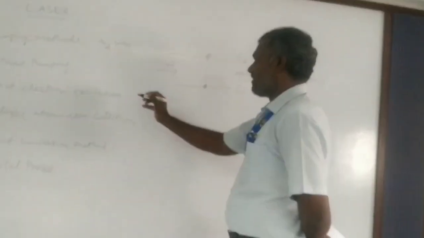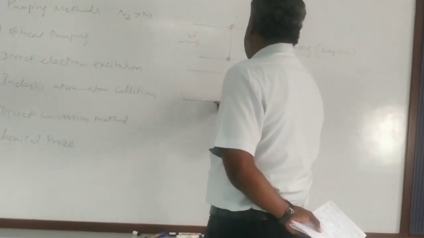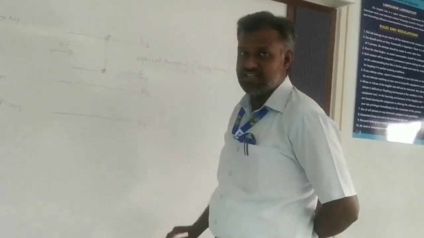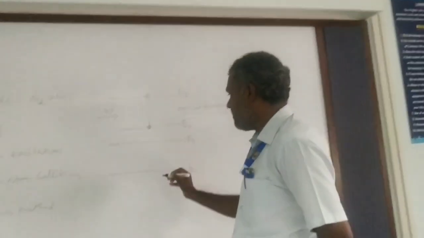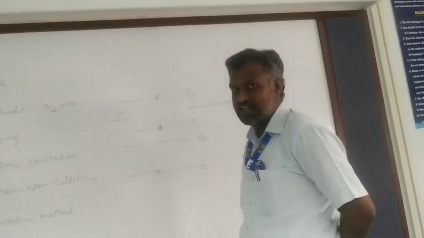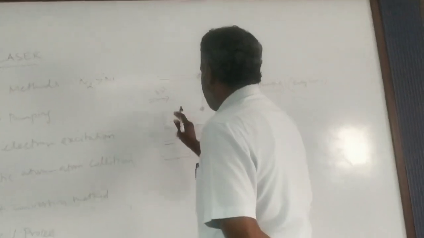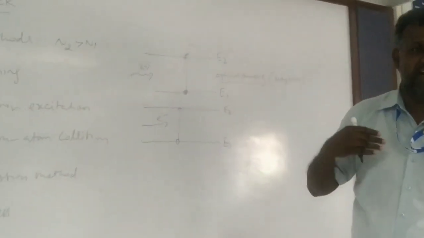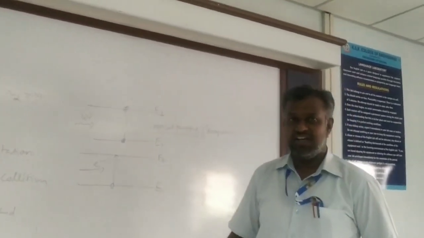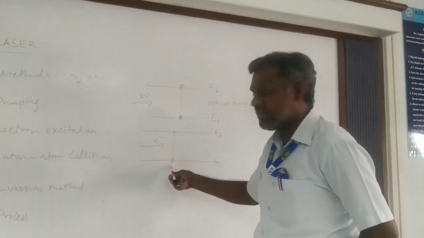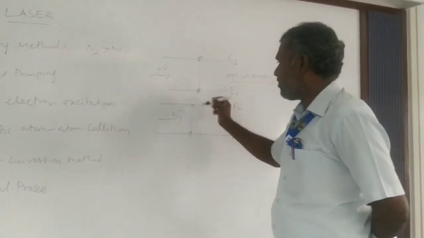The second pumping method is direct electron excitation. What is direct electron excitation? Again, we have an energy level diagram, lower energy level and higher energy level. There will be a number of atoms in the lower energy level. They are excited to the higher energy level with the help of electrons, not from light. If you send highly accelerated electrical energy, that electric field interacts with the atom, and the atom is excited to the higher energy level.